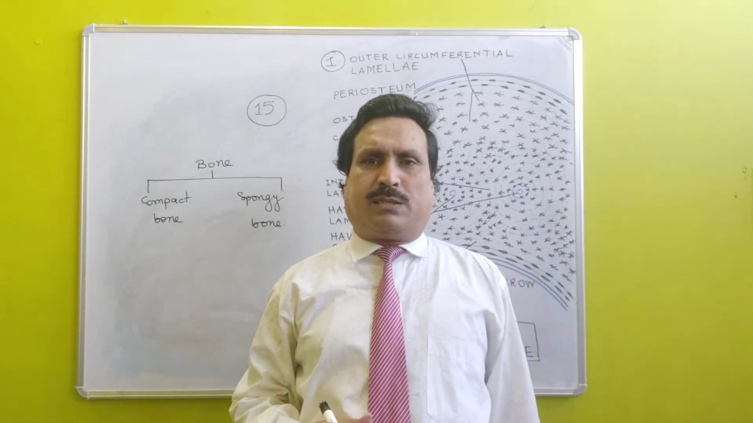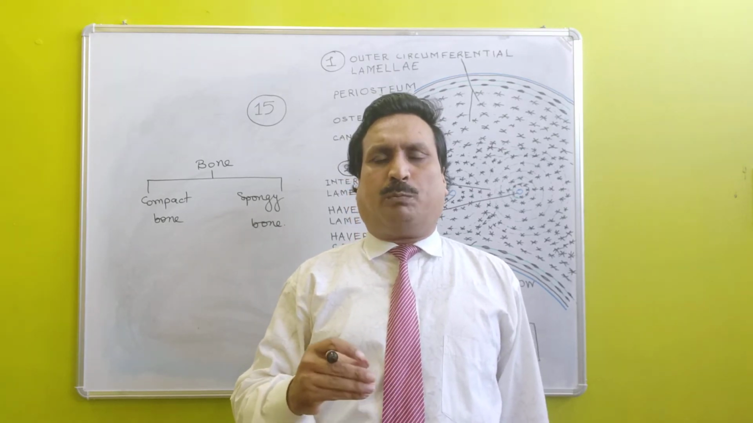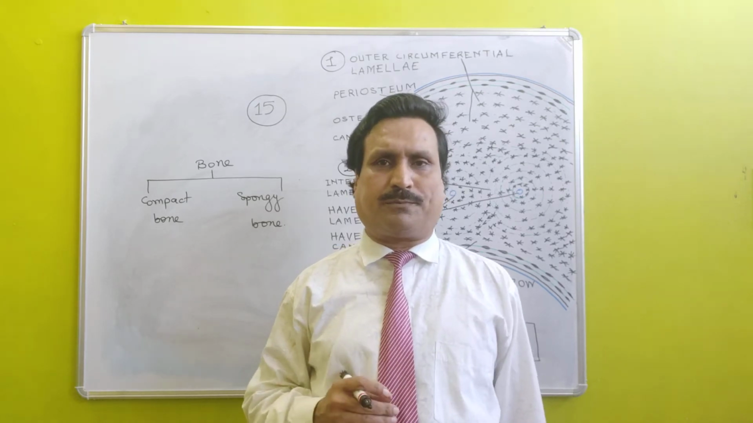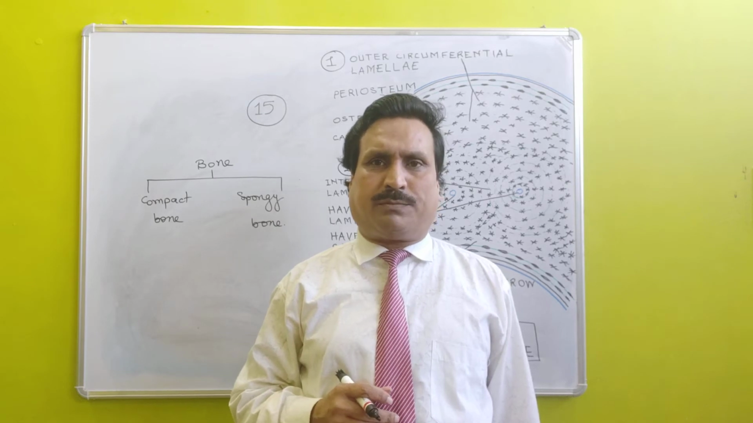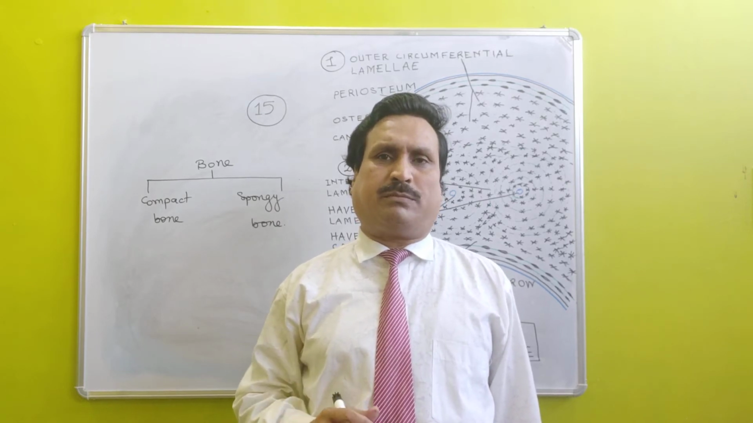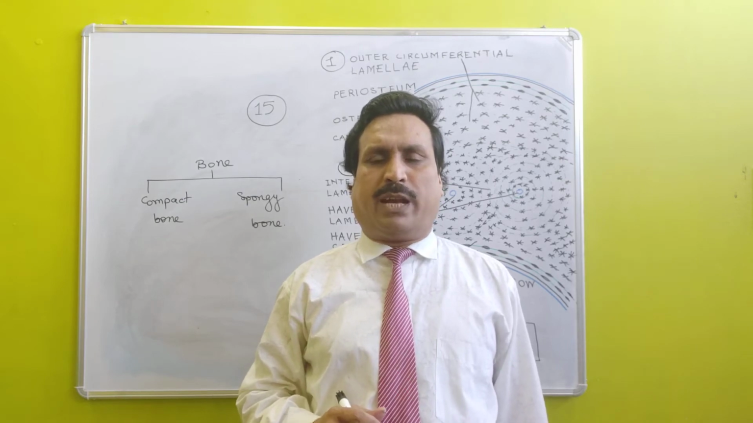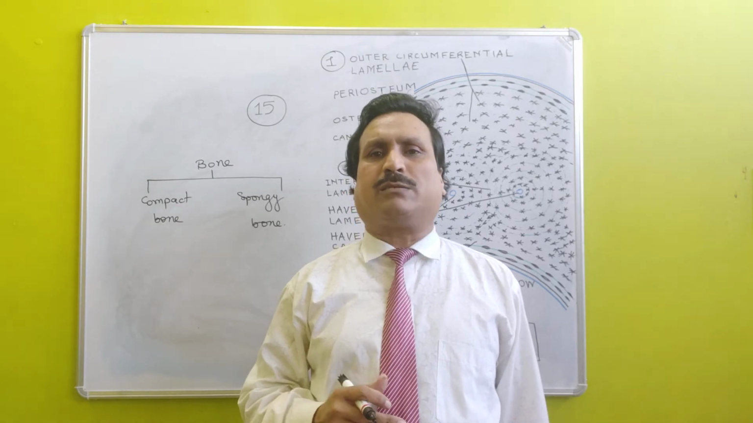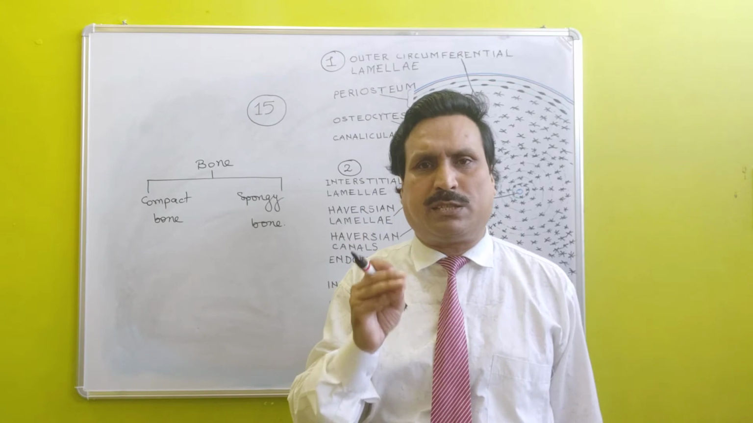Compact bone is tightly packed bone, and compact bone is present in the shaft of long bones. In compact bone, periosteum, endosteum, and yellow bone marrow are present, and the lamellae of the bones are well organized and the Haversian system is present.